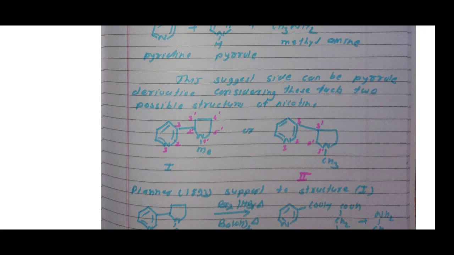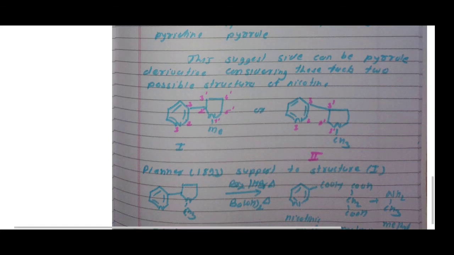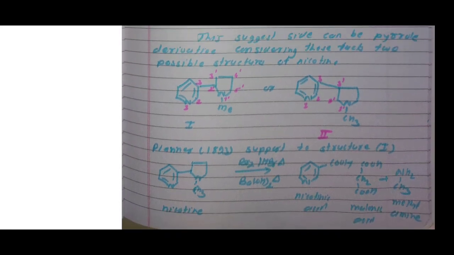This link is present in structure second, and in structure first the 3, 2' linking is present. Therefore, structure first, according to Pinner in 1893, is the structure for nicotine. This is the analytical evidence of nicotine.